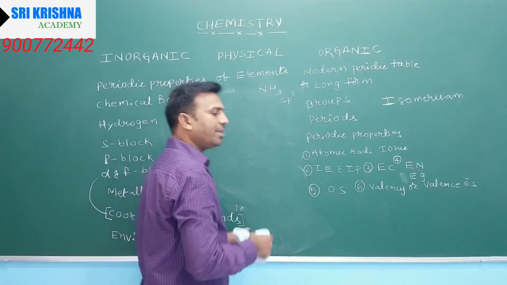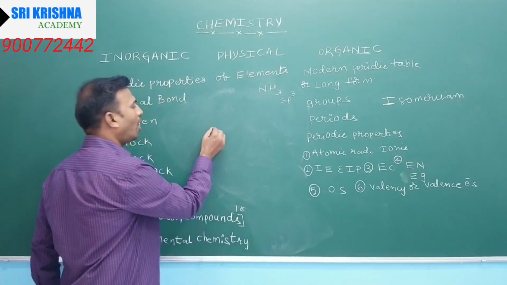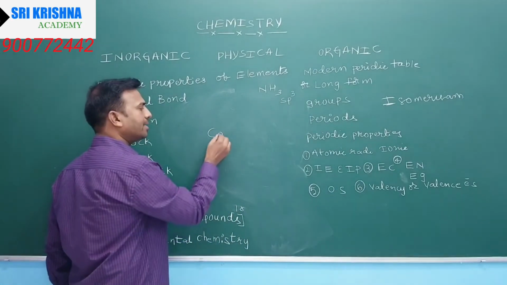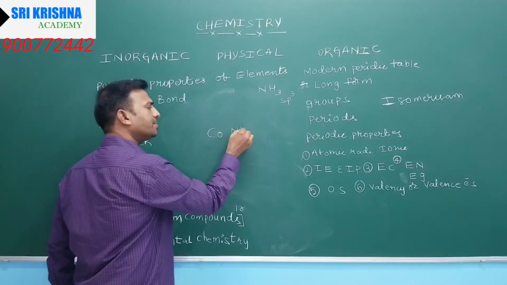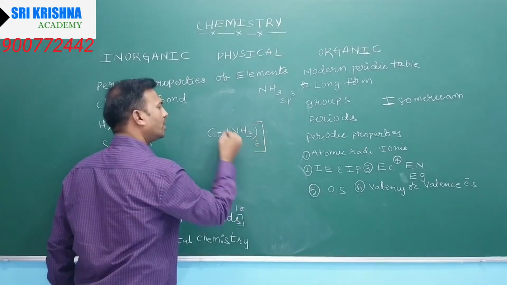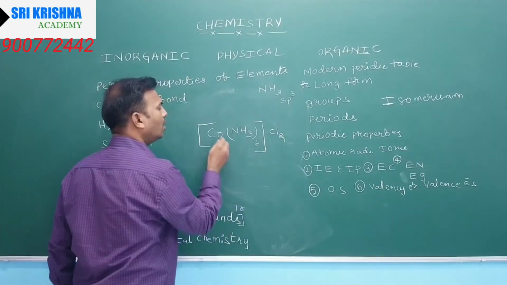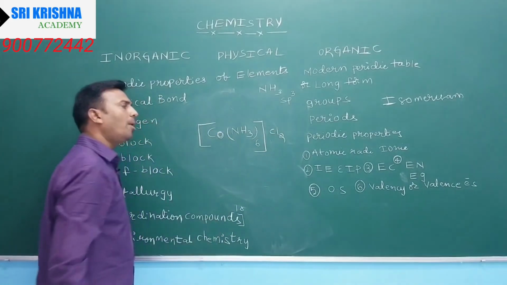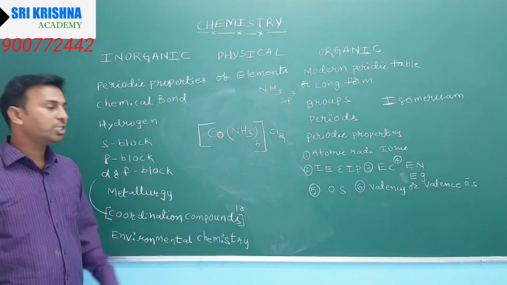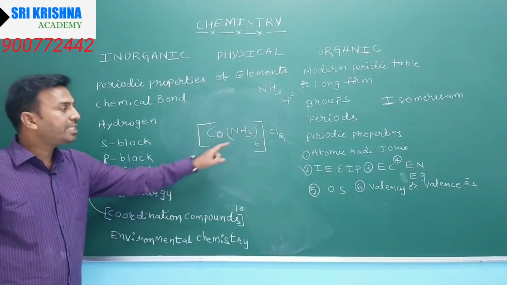For example, take cobalt, a d block element, with NH3 taken six times and Cl2. This is called a complex or coordination compound. Which is the central atom? Cobalt.